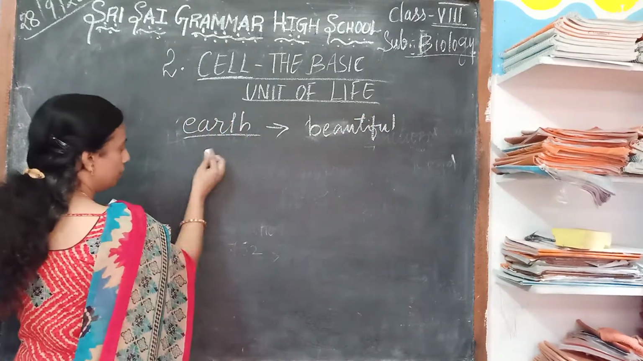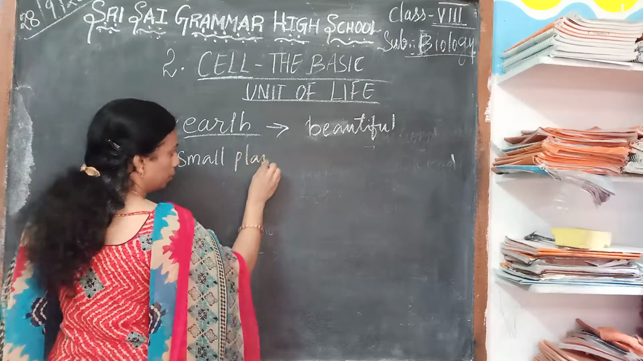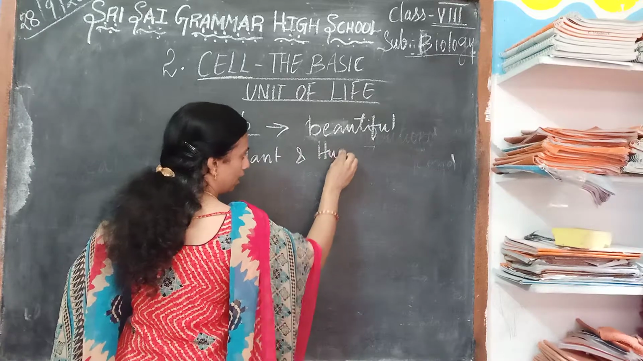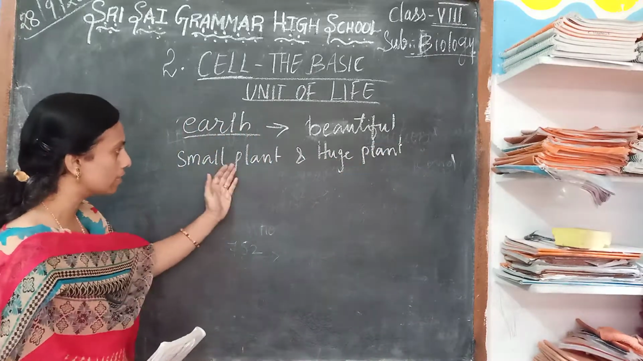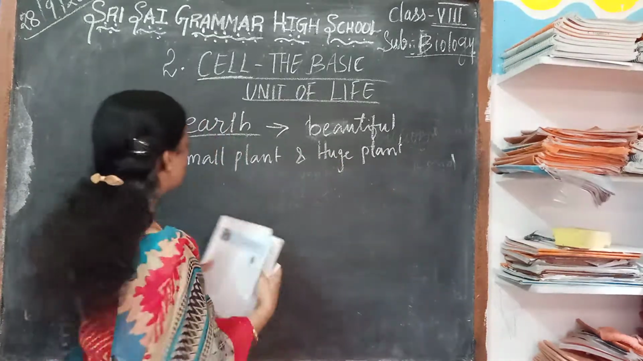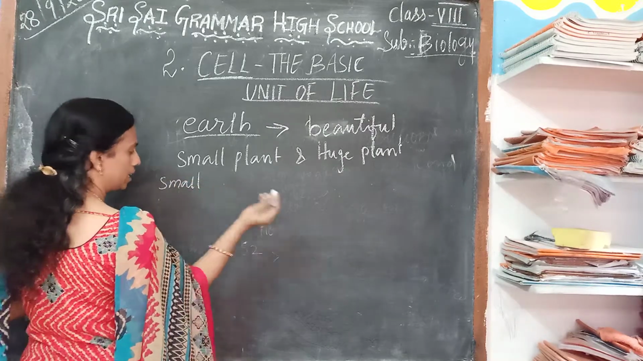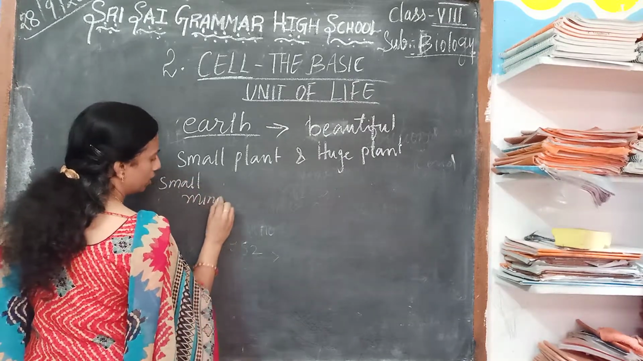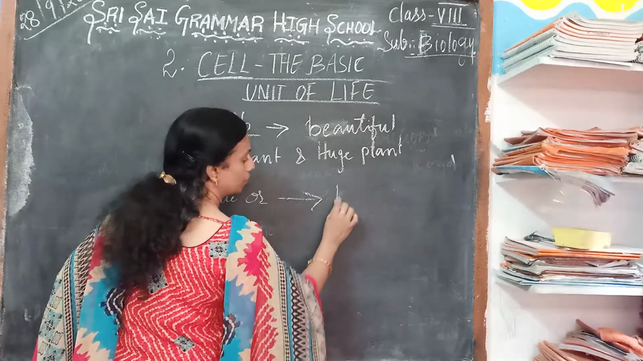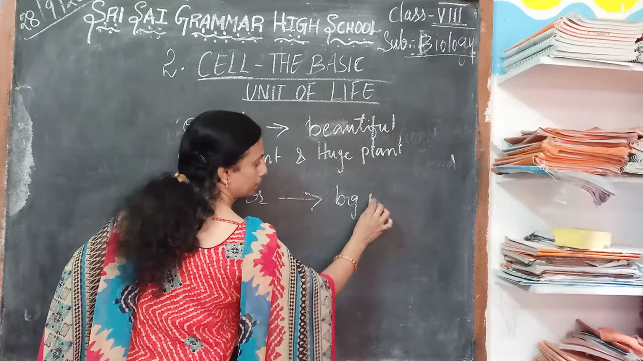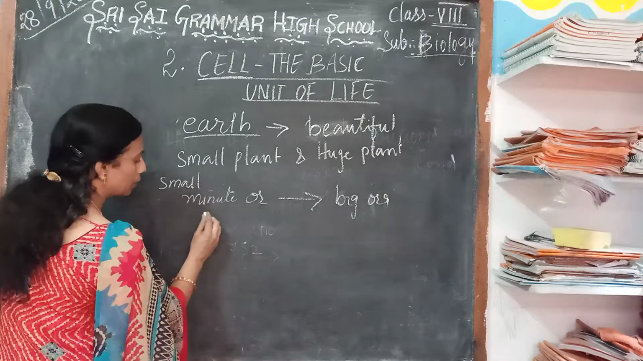So we can see from the small plants to the huge plants, and also we can see the small animals, that is minute organisms, to very big organisms. For example, from minute means what? From the